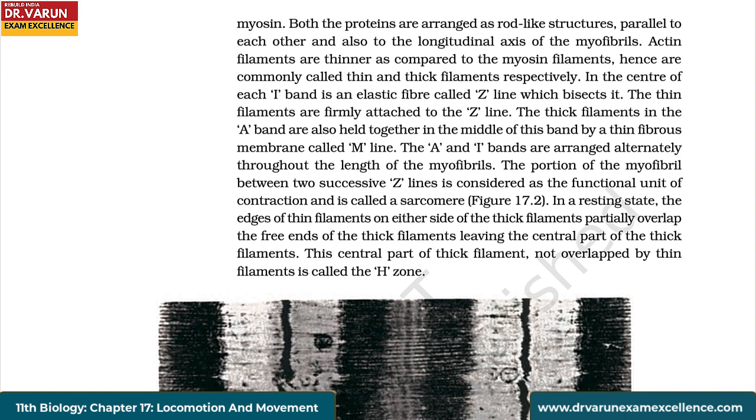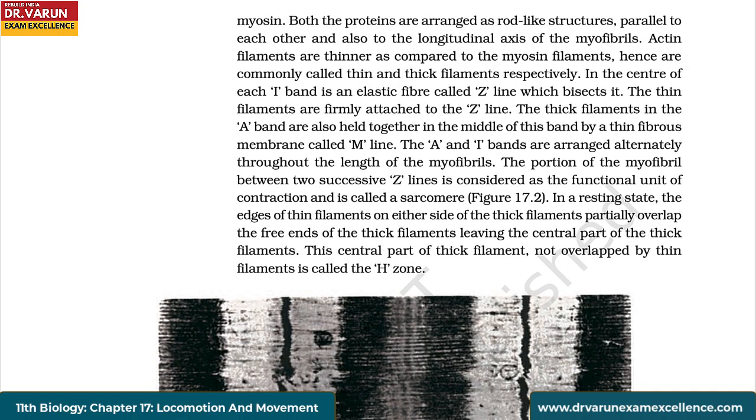In the center of each I band is an elastic fiber called Z line which bisects it. The thin filaments are firmly attached to the Z line. The thick filaments in the A band are also held together in the middle of this band by a thin fibrous membrane called M line. The A and I bands are arranged alternately throughout the length of the myofibrils.